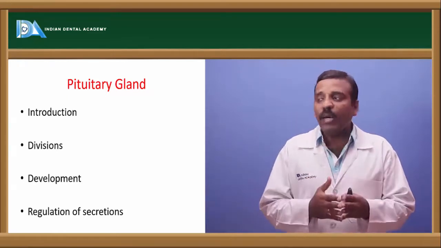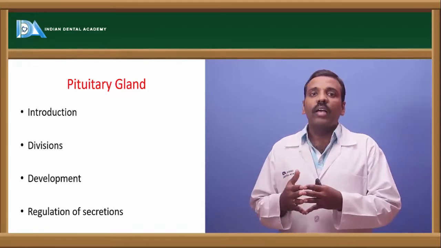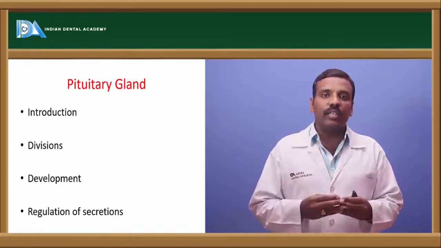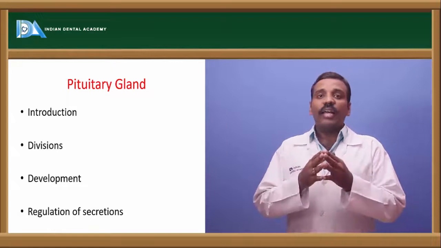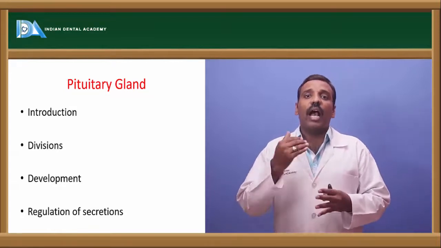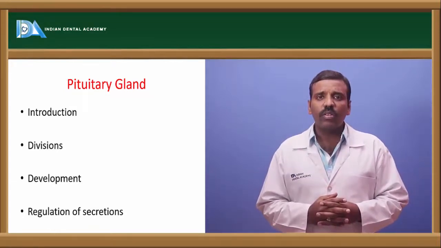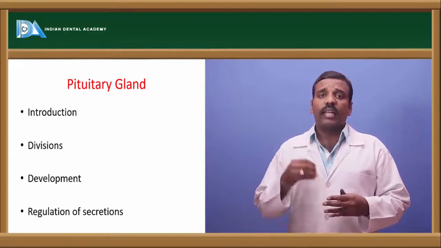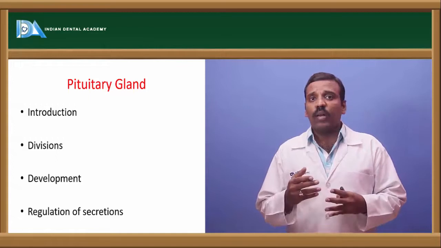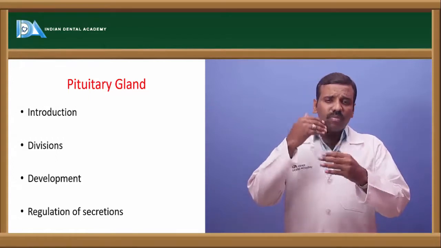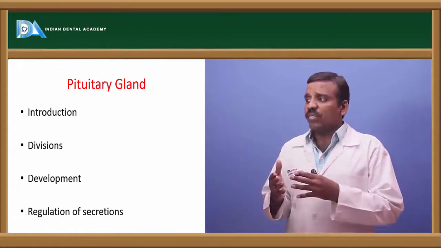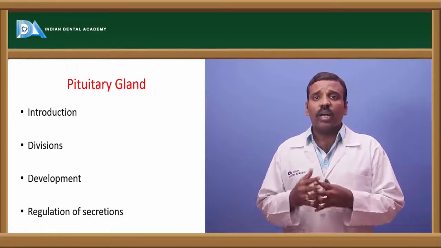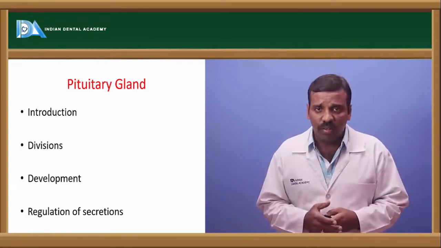And this anterior pituitary and posterior pituitary are developed from different kinds of cells. And the regulation of the secretion is by the hypothalamus. The hypothalamus releases different kinds of hormones, like thyroid releasing hormone, and next one is inhibiting hormones, and all these are by the hypothalamus itself.